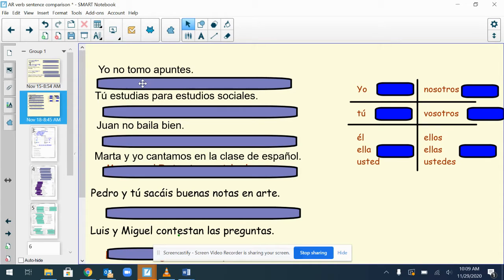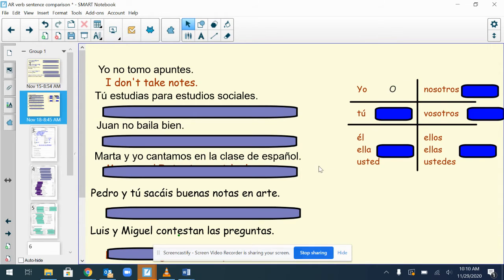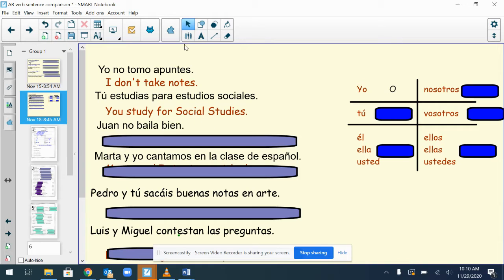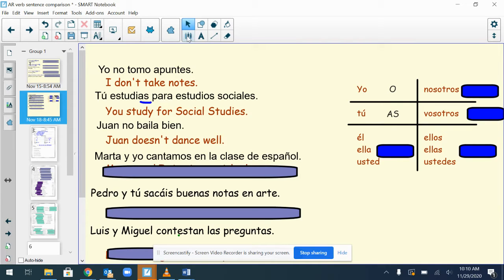Yo no tomo apuntes. I don't take notes. If you're talking about yourself, end your verb in O. Tú estudias para estudios sociales. You study for social studies. If you're talking about you, end your verb in AS. Juan no baila bien. Juan doesn't dance well. If you're talking about a he or a she or you formal, end the verb in A.